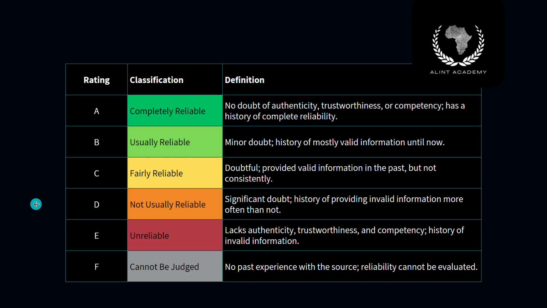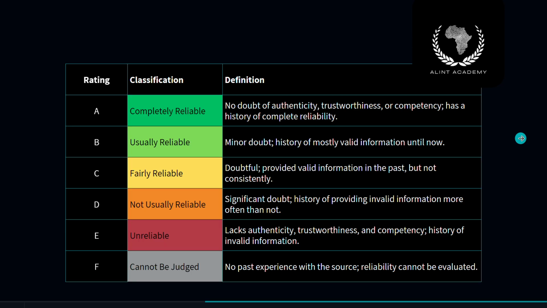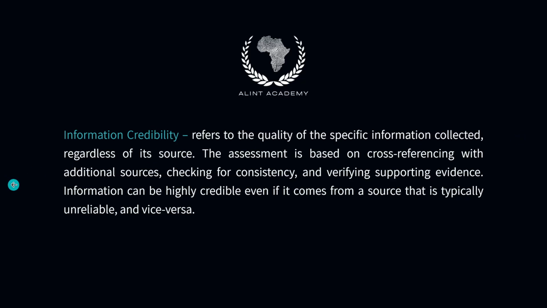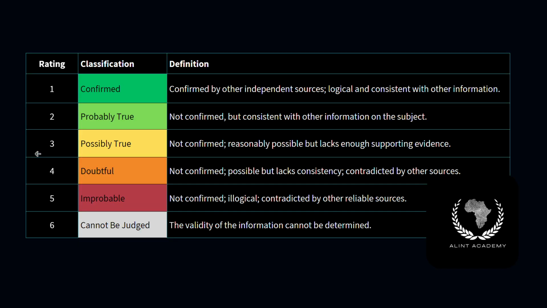Information credibility. Information credibility is evaluated separately. This refers to the quality and likelihood of truth of the specific piece of information, regardless of who provided it. The assessment is based on cross-referencing with other independent sources, internal consistency, supporting evidence, logical coherence. Importantly, highly credible information can come from a usually unreliable source, if it is independently verified, and reliable sources can sometimes provide incorrect information. That is why we separate the two categories.